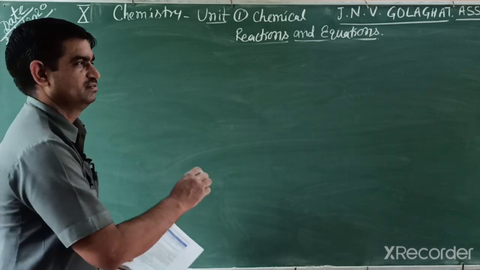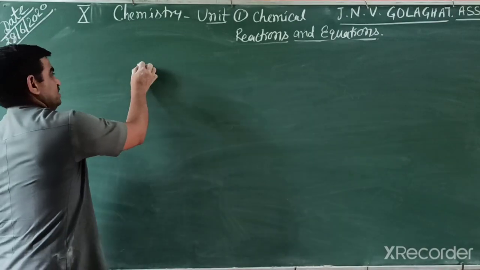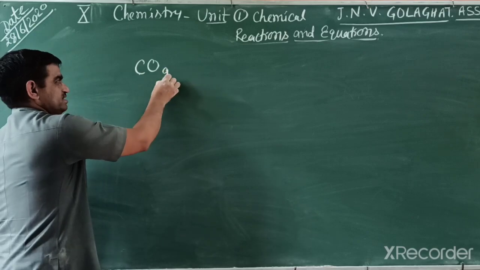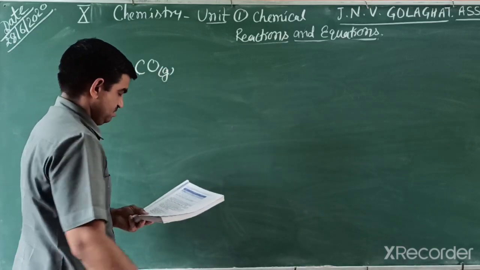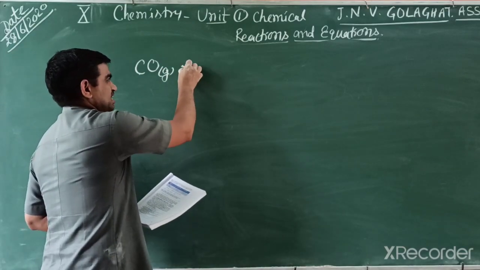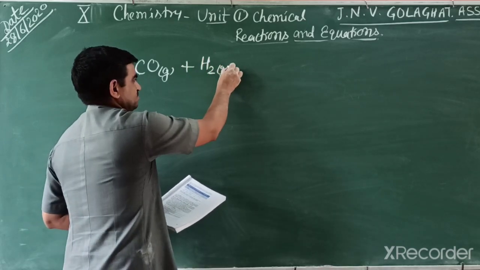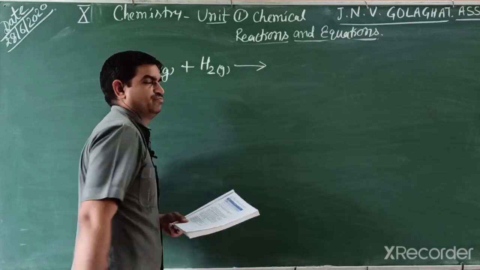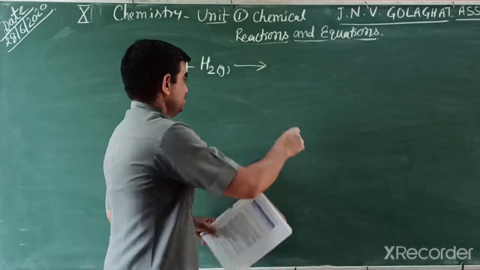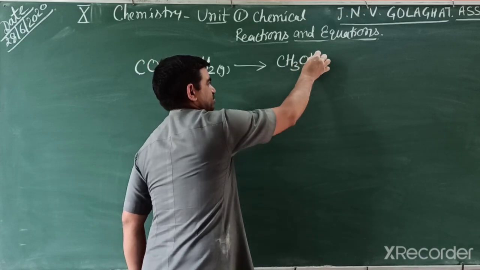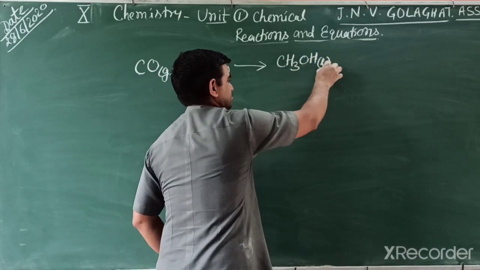We write one example, which is given in your NCERT book. Carbon monoxide, a gas, when it reacts with hydrogen, another gas, converts into a poisonous substance, that is methanol, CH3OH, which is a liquid.